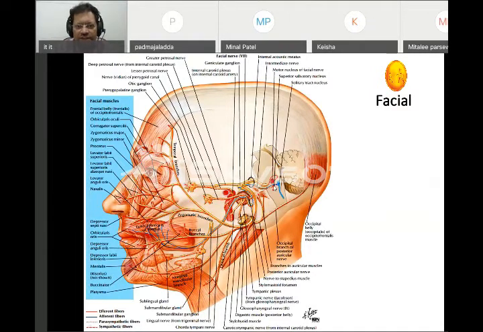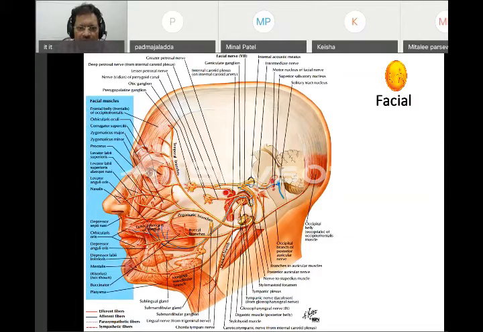What is the unique feature of the facial nerve? The facial nerve comes from the pons, then it enters into the ear cavity. This is what you have to remember: it enters into the ear cavity through the internal acoustic meatus.